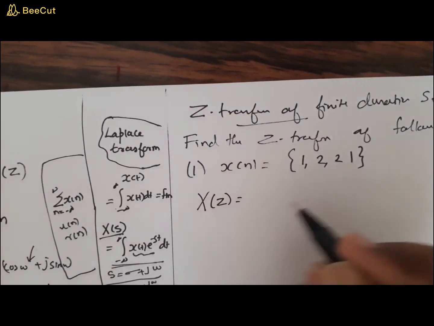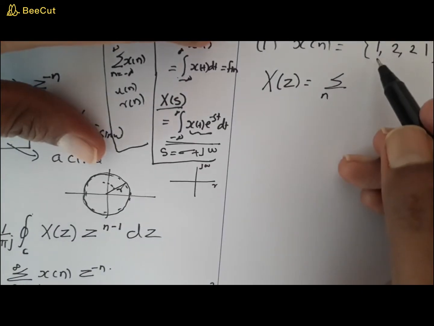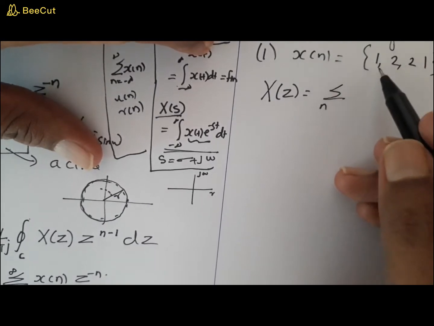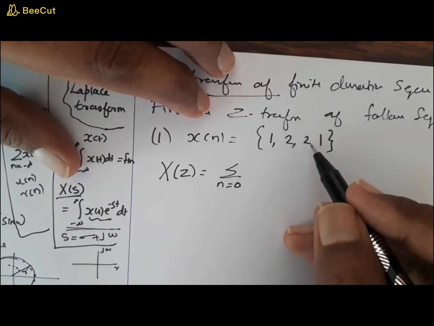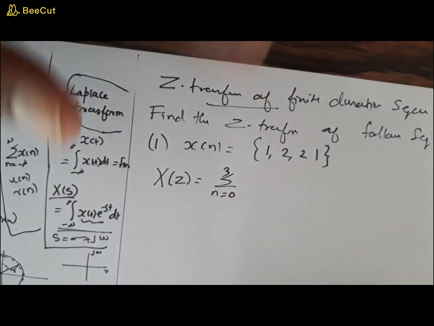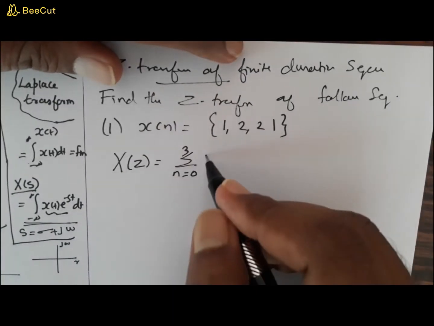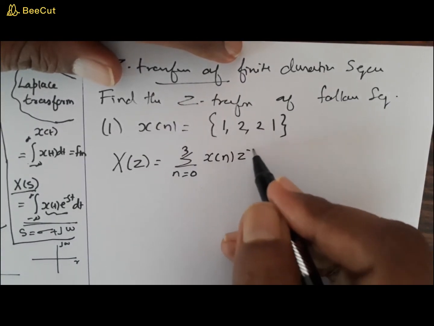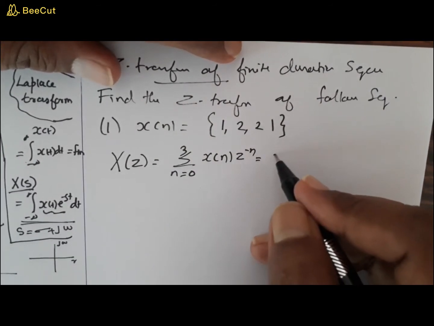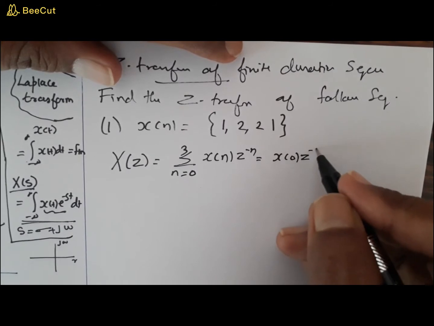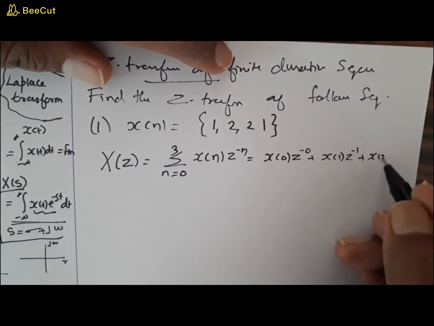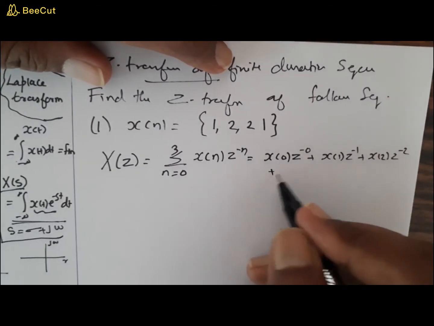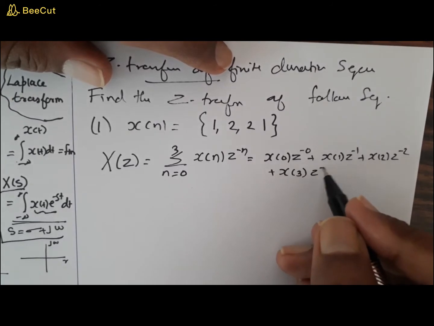X of z is equal to sigma n is equal to, you don't have to use minus infinity because the sample starts from 0. If there is no arrow, you can assume the first sample to be the 0th sample. So n varies from 0 to 3, only 4 samples. Then x of n times z raised to minus n. Let's expand it: x of 0 into z raised to minus 0 plus x of 1 into z raised to minus 1 plus x of 2 into z raised to minus 2 plus x of 3 into z raised to minus 3.